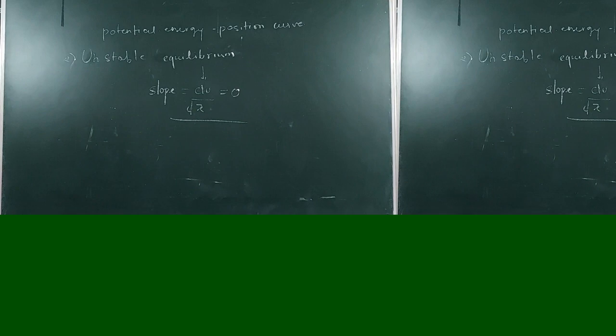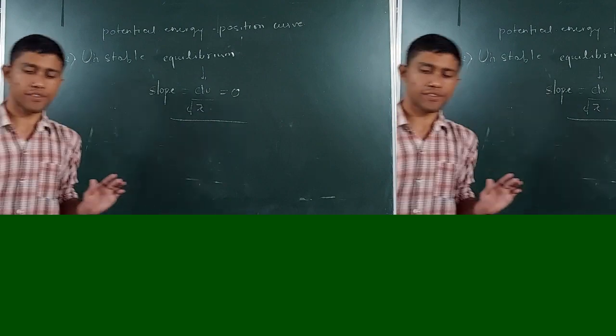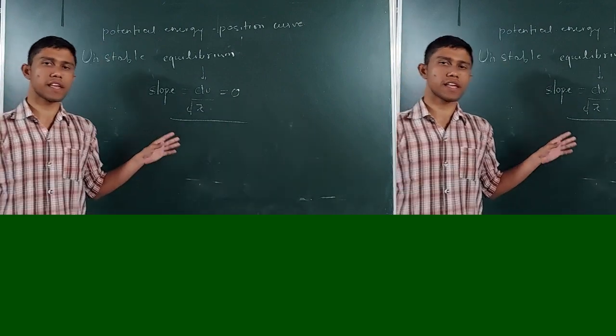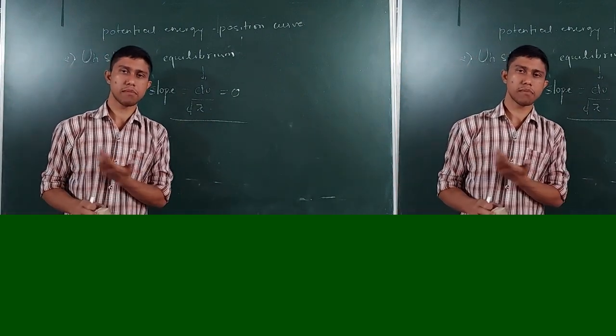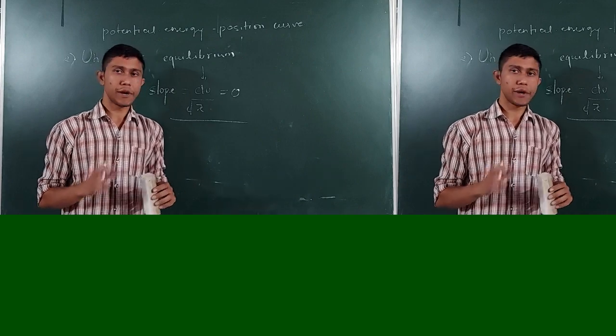Okay, so this is what we have understood up till now. So this is a common thing for all the equilibriums, be it stable, unstable or neutral equilibrium.